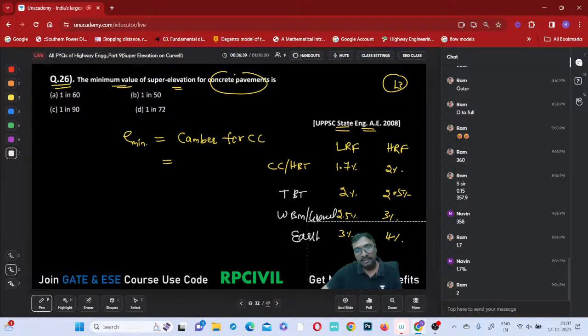Now for the cement concrete only it is mentioned, so we have to select 1.7. 1.7 percent is approximately equal to 1 in 60. It is 1 in 57 point something, but the nearby answer is 1 in 60. Got it now?